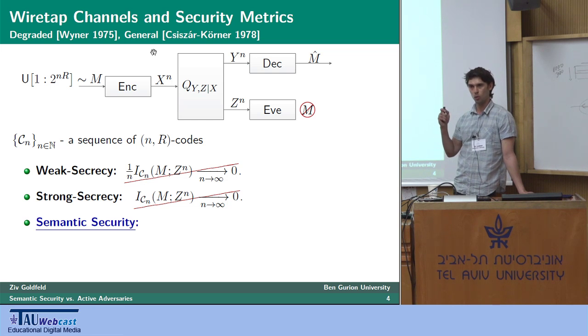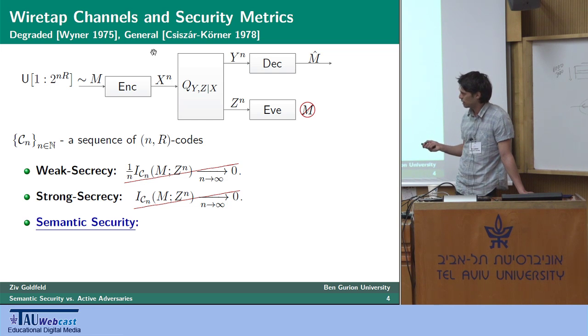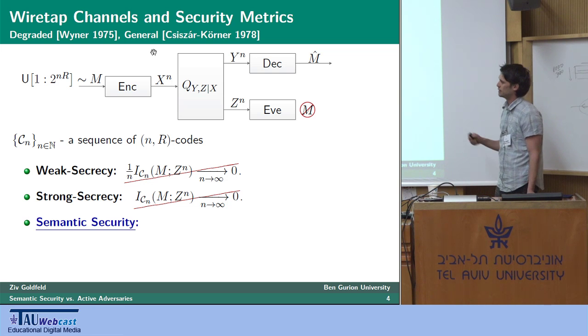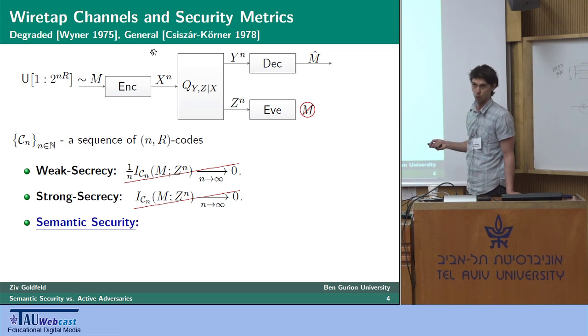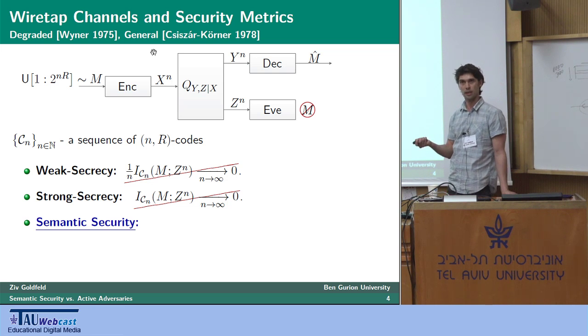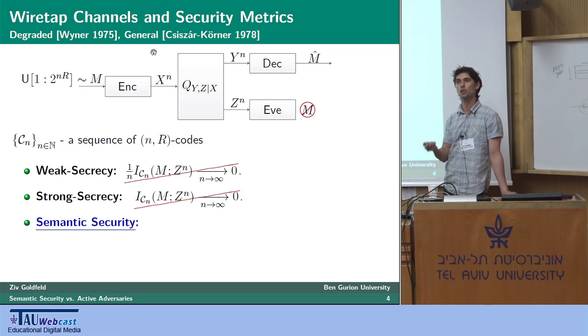Although I will not mathematically define that in cryptographic terms, I will heuristically say that what semantic security requires is the following. Not only that this eavesdropper's observation Z^n should be useless in extracting information about this random uniformly distributed message M, it should be useless in extracting information about any arbitrarily distributed message, and even more so about any function of such message.